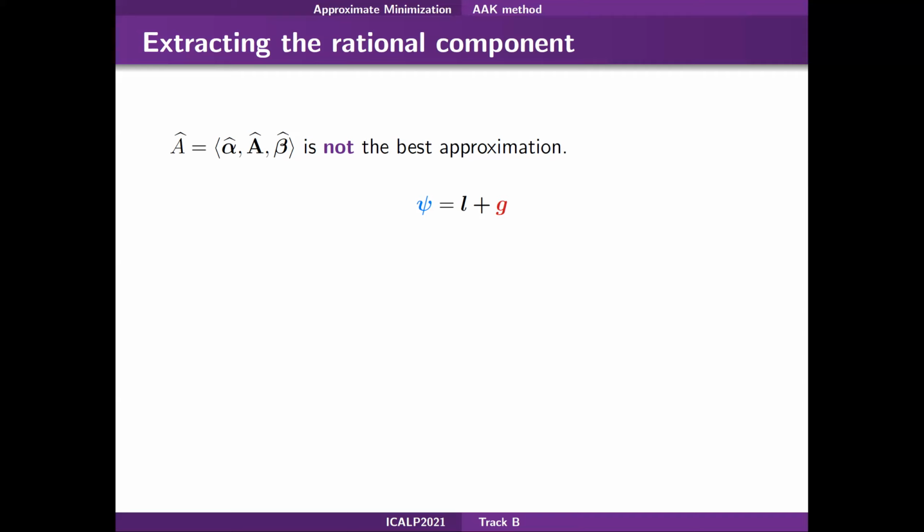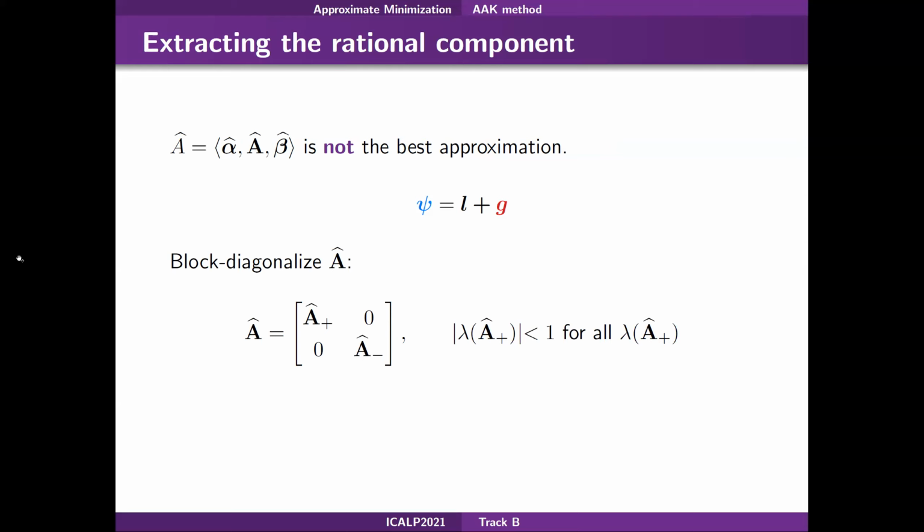Well, we have defined the WFAs and the complex functions so that the eigenvalues of the transition matrix correspond to the poles. The rational component G has only poles inside the unit disk. So to extract the rational component, we block diagonalize the transition matrix and order the blocks with respect to the eigenvalues. We are interested in A hat plus, which is the subblock having all the eigenvalues smaller than 1. So this way we obtain the best approximation.